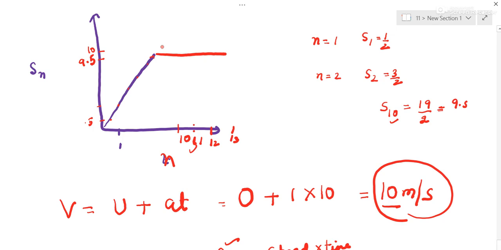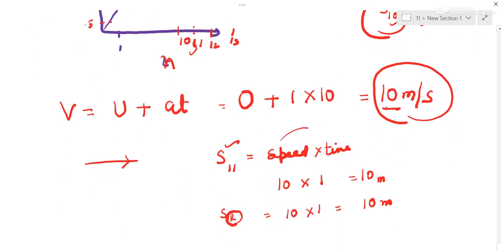Up to 10 seconds, its distance would increase like 1 by 2, 3 by 2, 5 by 2, 7 by 2, like that. Up to 10 seconds, it will reach 9.5. After 10, in every second it will cover speed into time. Time is 1 second, so in every second it will cover 10 meters. So the graph would be a straight line after that.